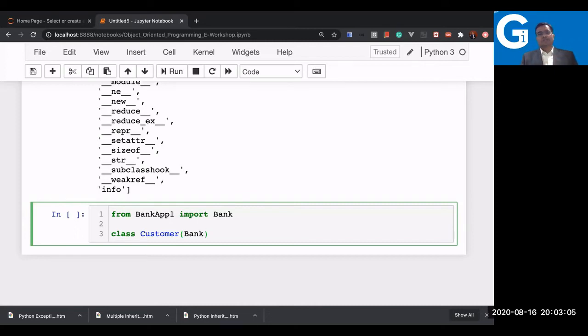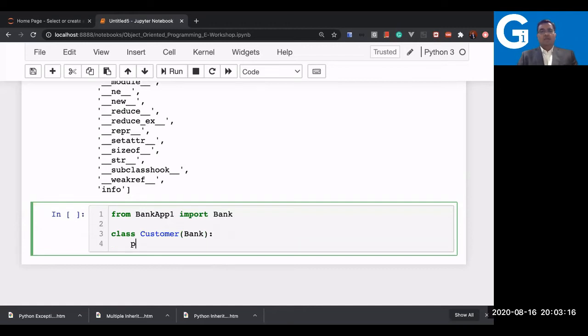Very simple: class customer, and in the bracket I write the base class, that is bank. Then a colon, and a docstring: bank customer class.